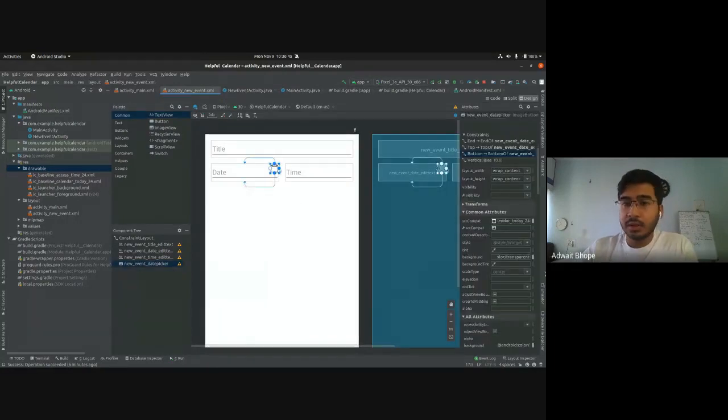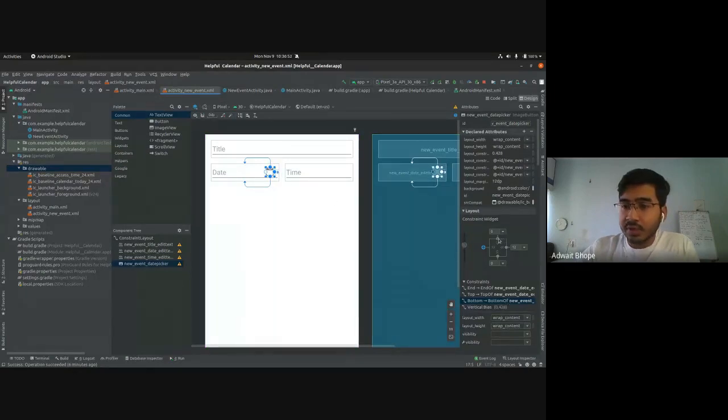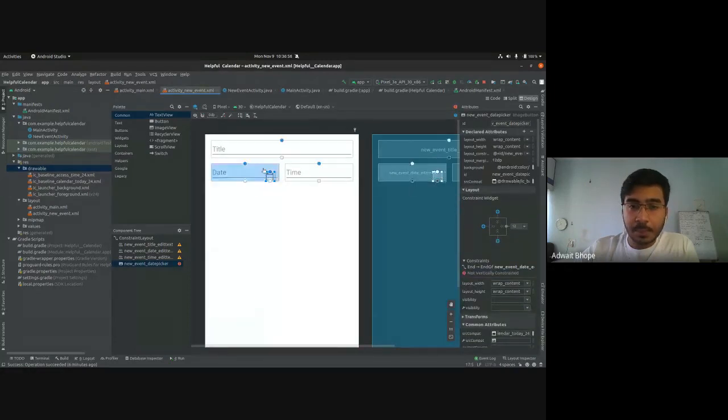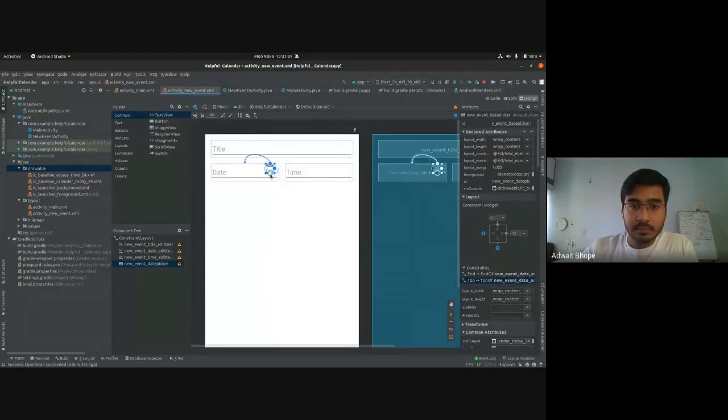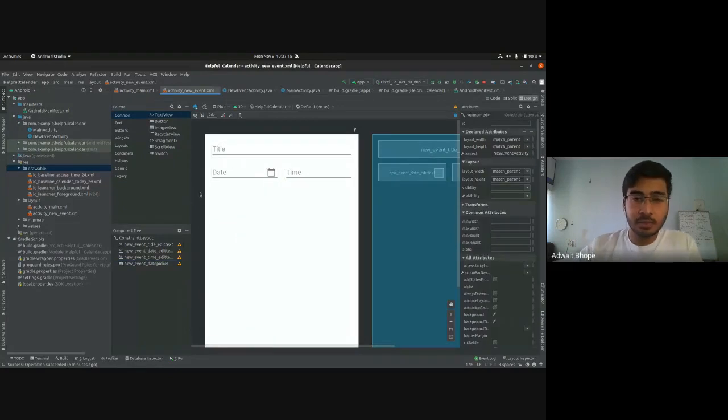But one thing that got disrupted is our UI, I mean the constraints. If that happens, just delete the top and bottom constraints and add them again. And it will be right at the center this time. Okay, so now we have this calendar icon. For the right constraint, just set it to 8, so it does not come too much to the left. And we have to do it similarly for time.